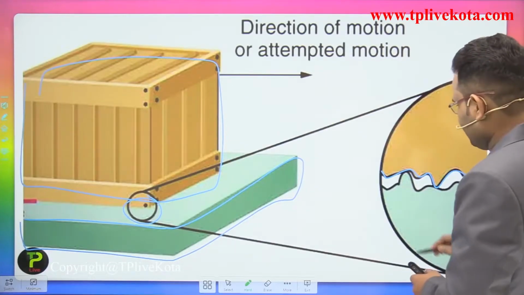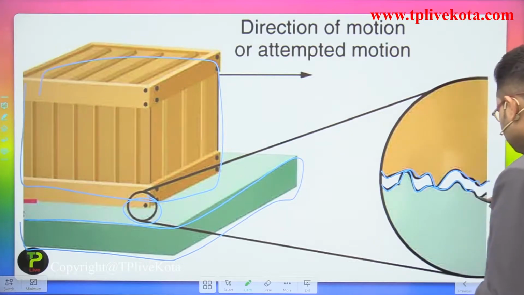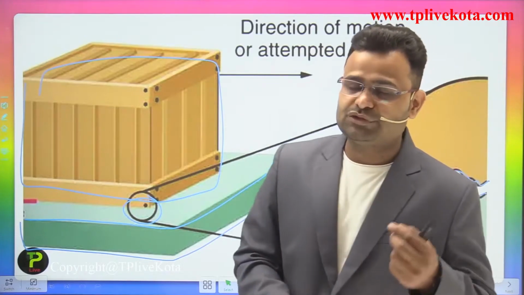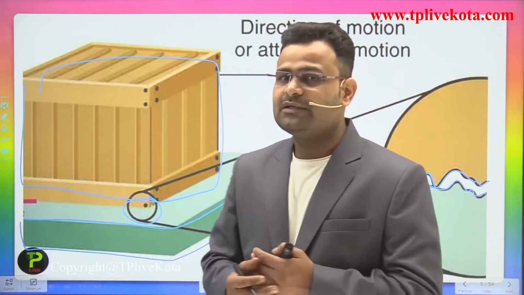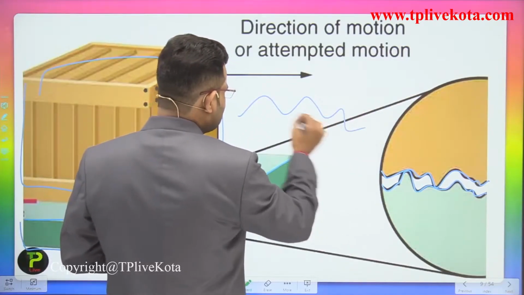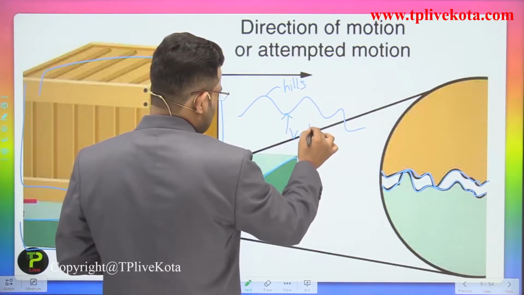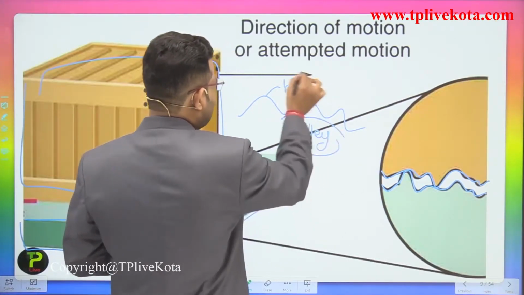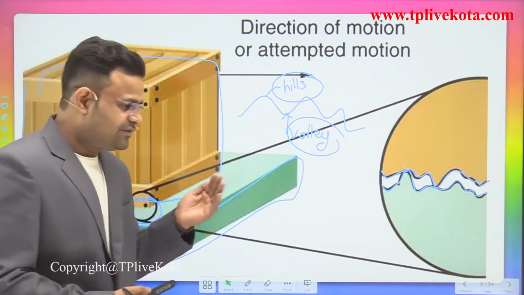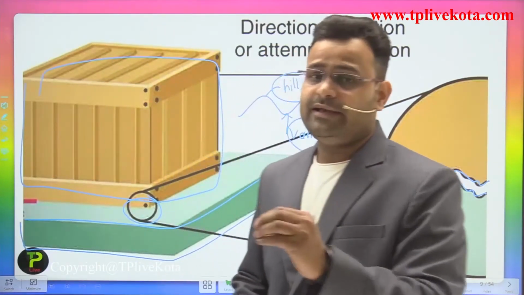The block has that surface and the platform used here has that surface. If you focus on that point, you see there are some spikes available, just like hills and valleys. That is called a hill and that is called a valley. The main cause behind the interlocking of surfaces is the hills and valleys present on the surface of any solid body.